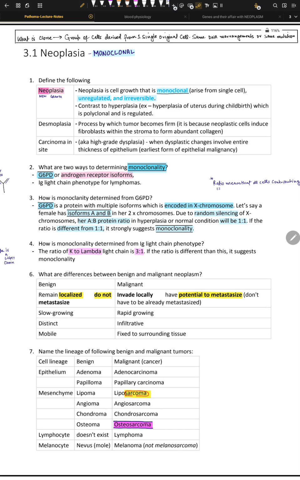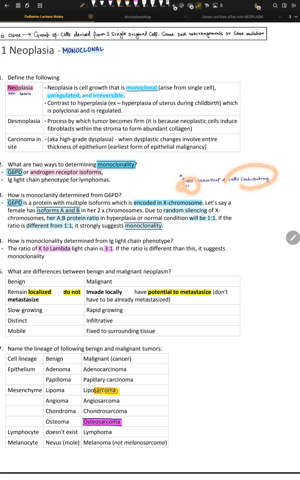Okay, so in neoplastic tissue, if the neoplasm arises from one cell, all the cells will have the same isoform, okay? The ratio will be deviated, the ratio will be changed. Example, all will be A or all will be B. That's what I'm trying to say. So deviation from this ratio. Ratio means that all cells are contributing 1 to 1, right?